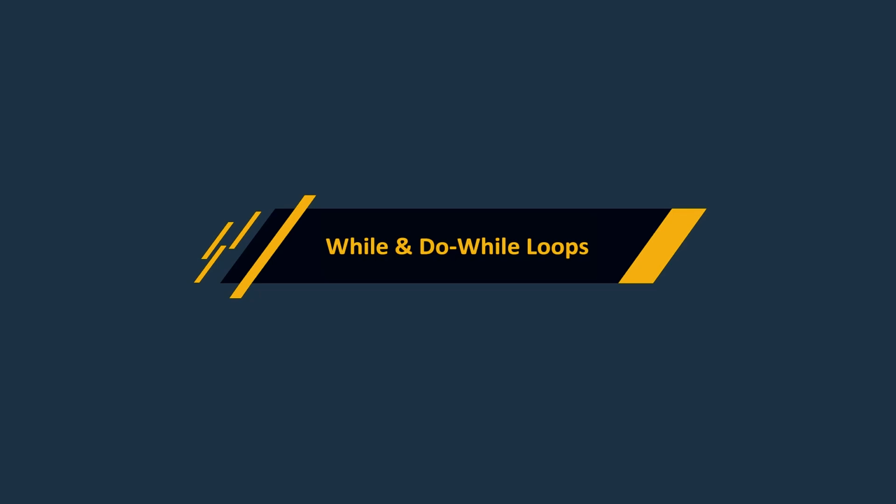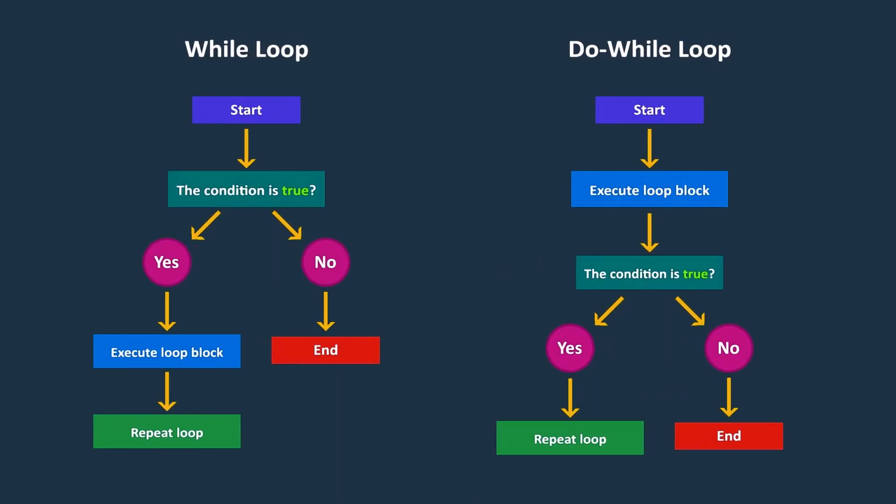Hello guys, welcome back. In this lecture, we'll be discussing while and do-while loops in C#. These loops allow us to keep executing a block of code as long as a specific condition remains true. They are useful when we want to iterate based on a condition rather than a fixed number of times.